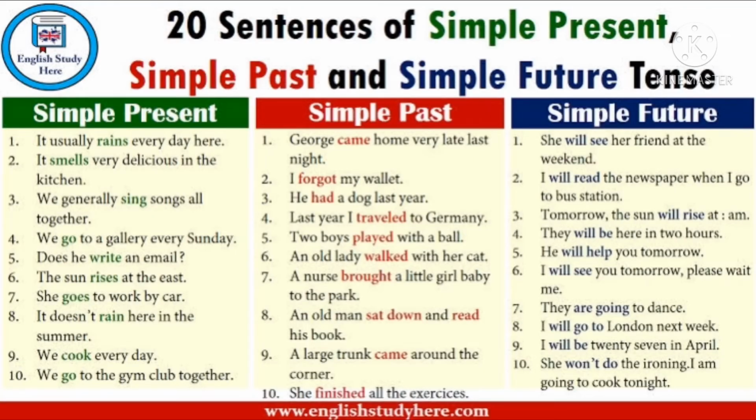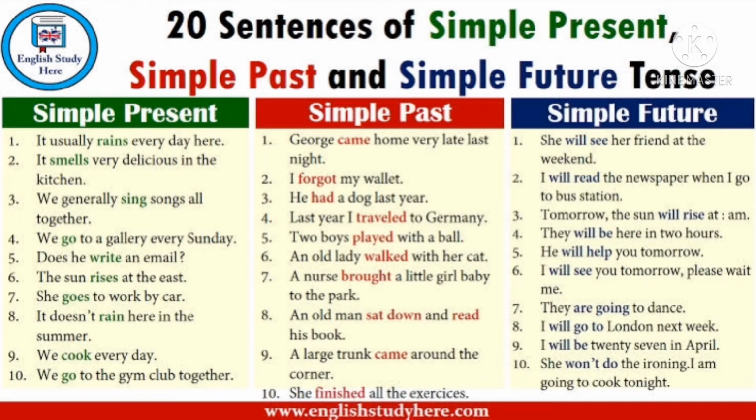So now we are going to see some sentences under simple present tense. In simple present tense, the action is taking place or ongoing. So the action word will always be the base of the verb. For example, it usually rains every day here. Rains is from the base verb rain. Rained is a word which is used in past tense. Will rain is used in future tense.